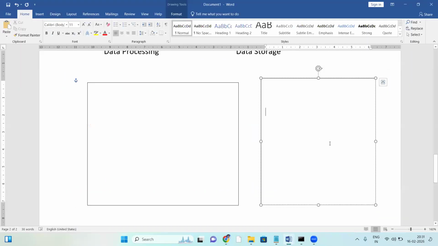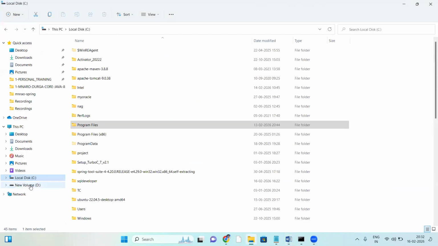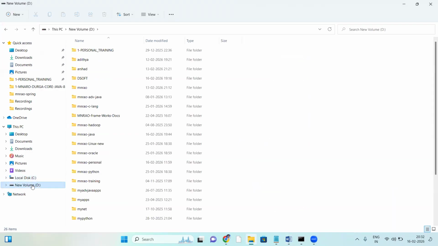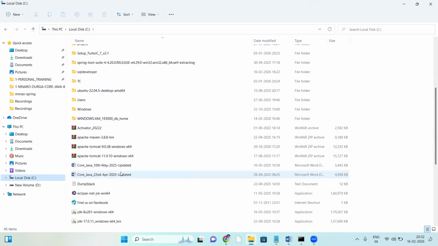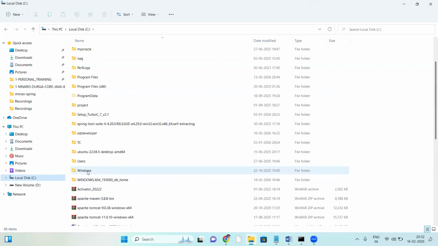Inside the hard disk is the OS, the operating system. See here, C drive, D drive. The hard disk is for storage purposes. In the D drive there are all the files, and in the C drive there is the Windows OS.